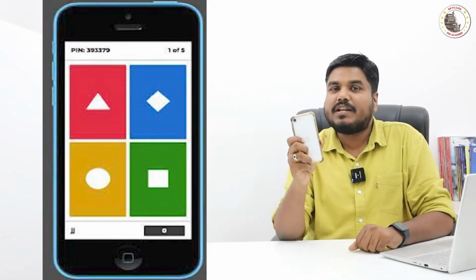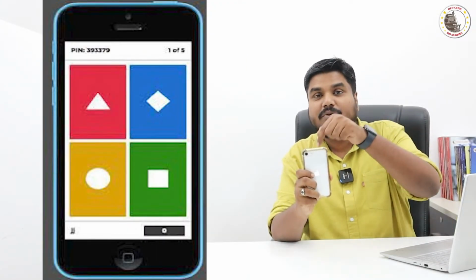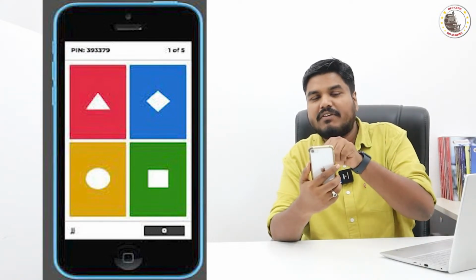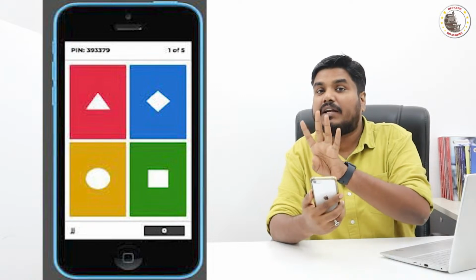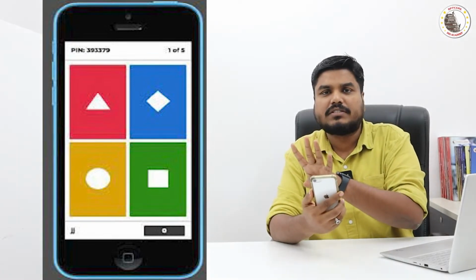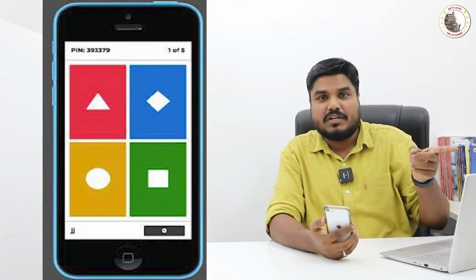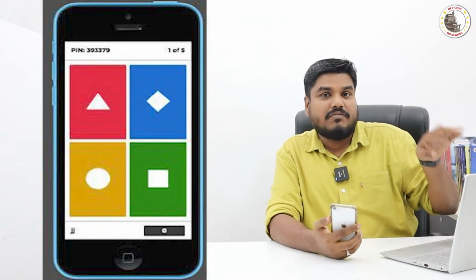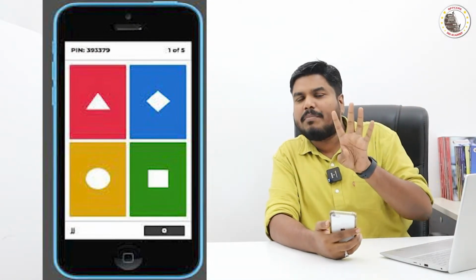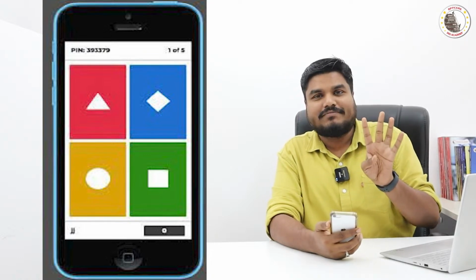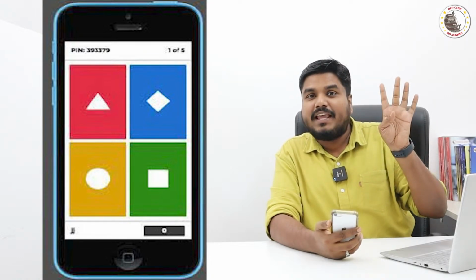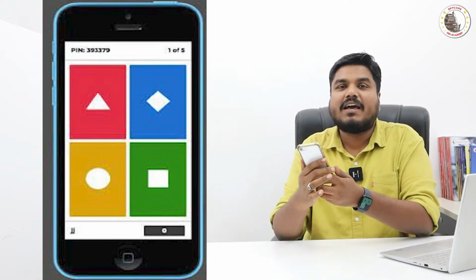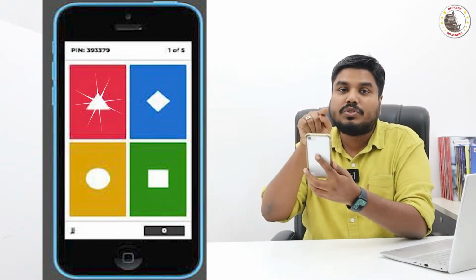In your mobile phone, you have installed the Kahoot application, right? The Kahoot application in your device will show you only 4 colored boxes. Only in the live video which you are watching, I will give you the question, followed by the 4 options, each with a color code. So if you are going to choose A as the right answer, and A has red color, then in your mobile phone you will have a red colored box. You have to choose that.